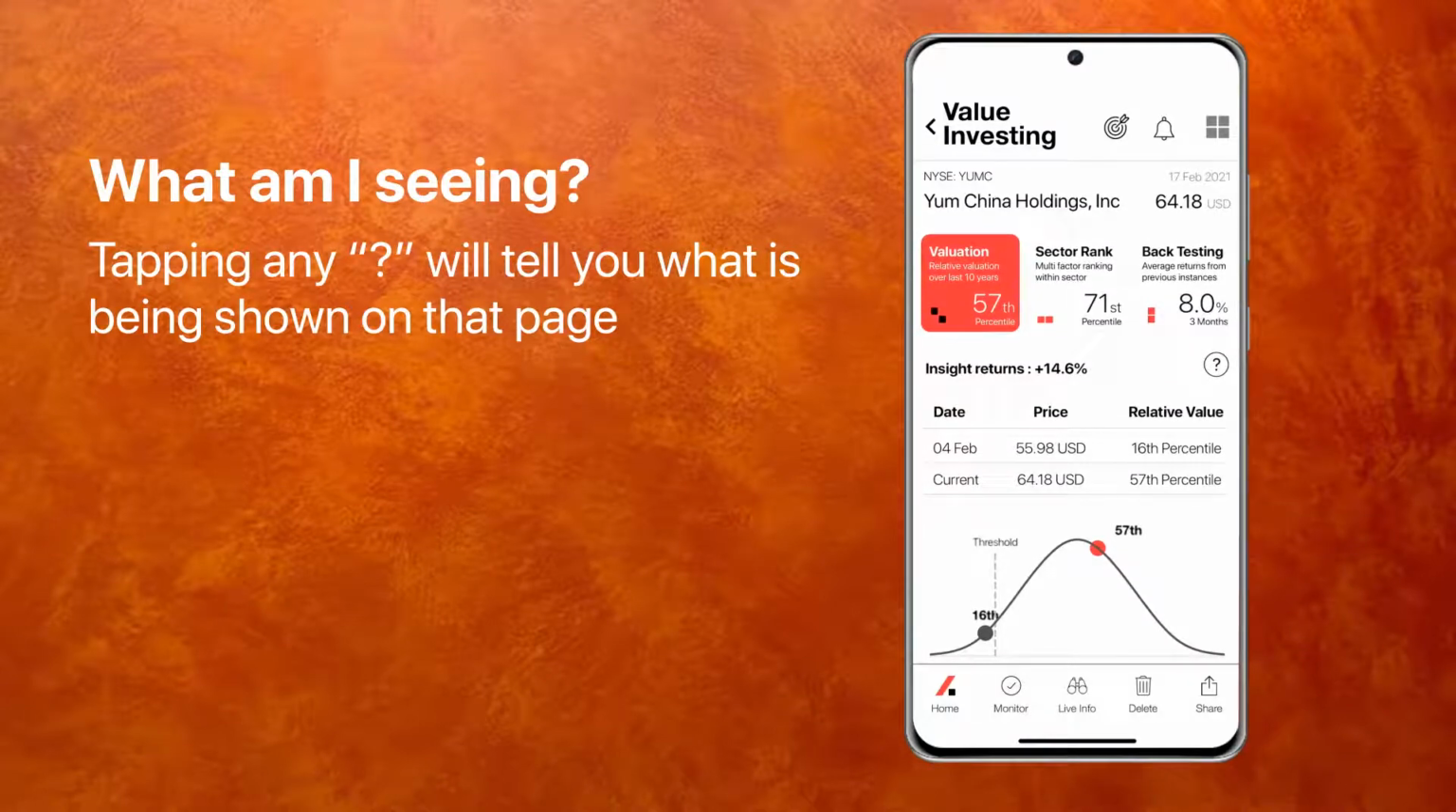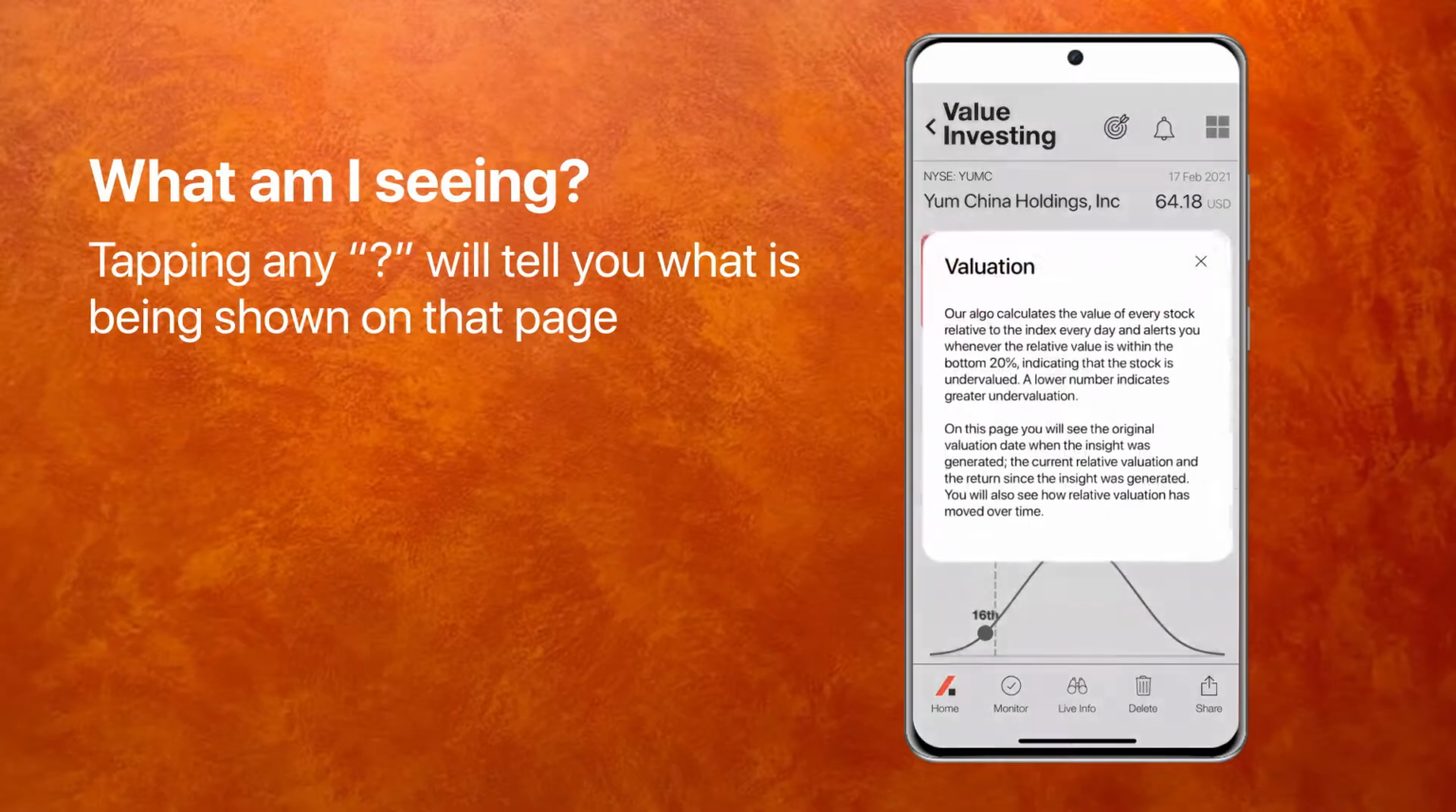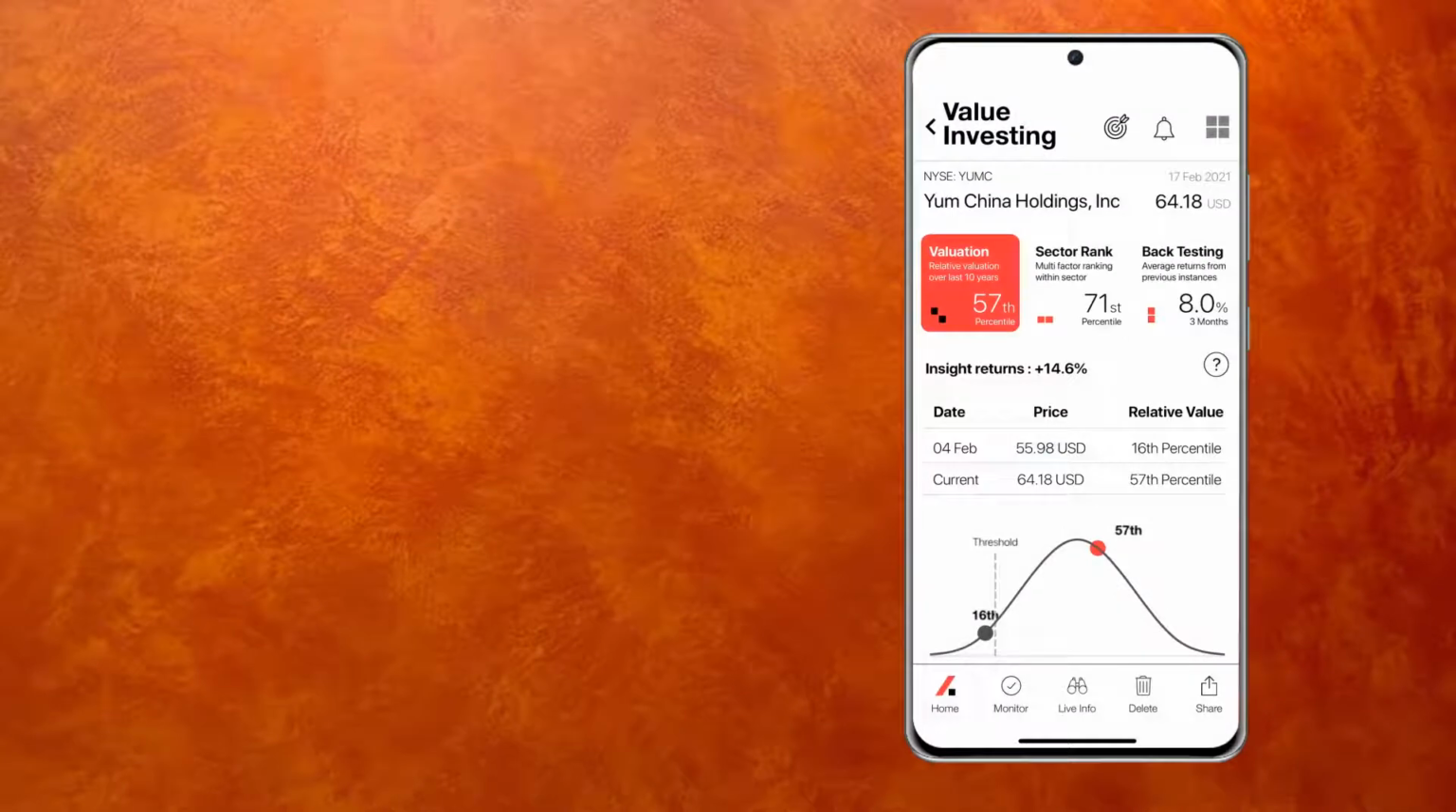You'll see a question mark on the right-hand side. Wherever you see a question mark, and there are lots of them throughout the app, just click on it and it will tell you what it is that you're seeing. So the question mark attempts to explain the page. So it's just a little explanation, which is quite handy.